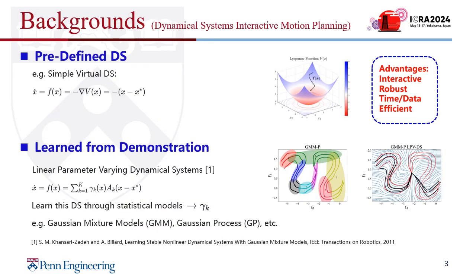Our work is based on the dynamical systems interactive motion planning approach. Here, our agent will move along with the vector field, in other words, a virtual dynamical system. The basic idea is that the velocity of every point in the state space is defined, and the agent will converge to some certain points eventually. We could predefine this dynamical system just using the gradient of a simple Lyapunov function, or it can be learned from demonstration using some statistical models like Gaussian mixture model, Gaussian process, or neural network.